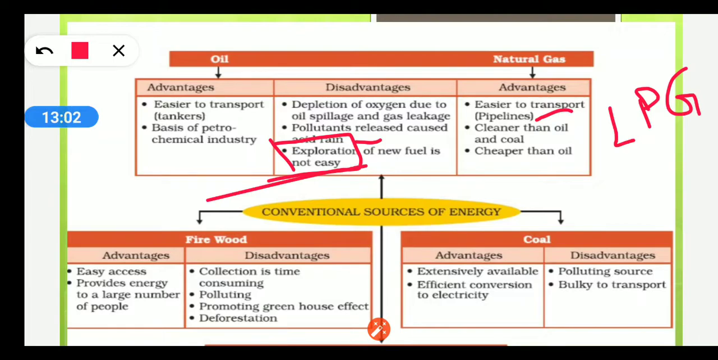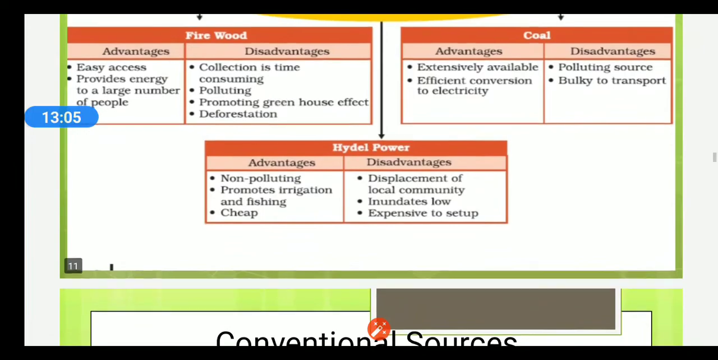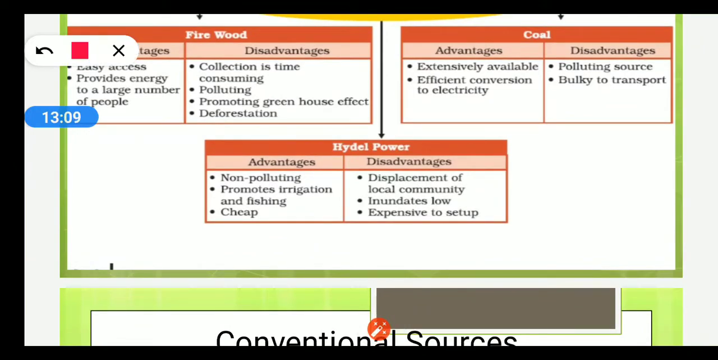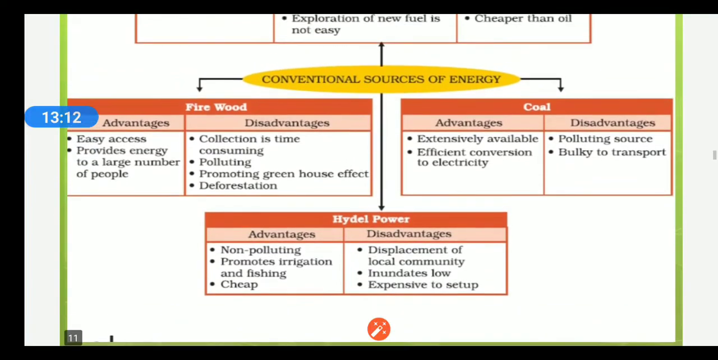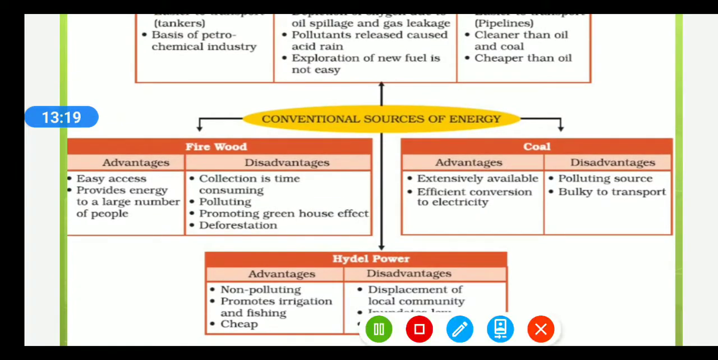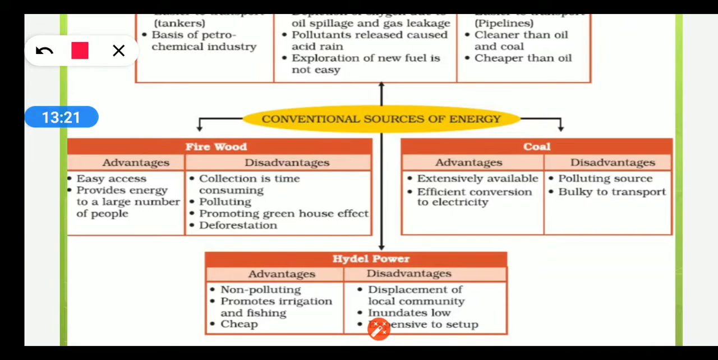Now, firewood. What are the advantages of firewood? Firewood is easily accessible. The majority of the Indians who are living in villages are dependent on firewood as their only source of energy. It provides energy to a large number of people. Disadvantages: collection time is more. It is time consuming because cutting up of trees takes a large amount of time and labor.